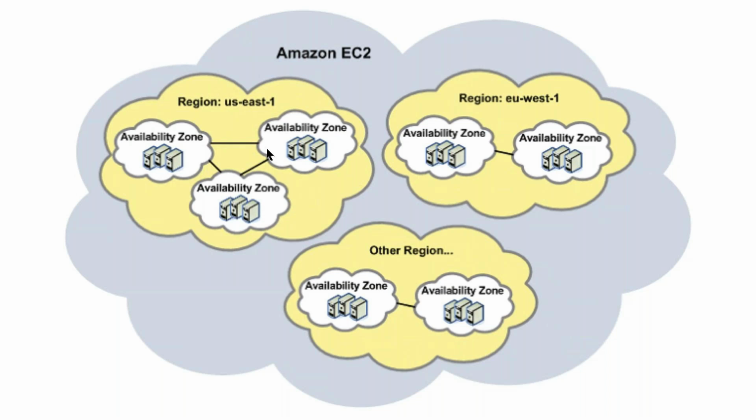Because in case one zone is down, the other zone will take care of the resources. So AWS gives very high availability. Whatever applications we host on AWS will be available 24 by 7 without any downtime, because if one zone is down, the other zone takes care of the resources.